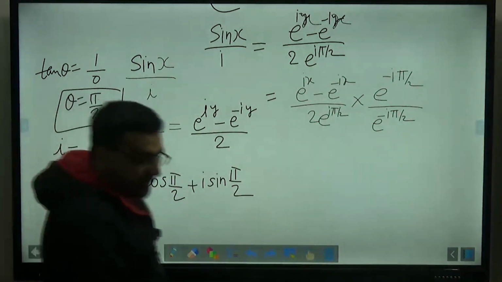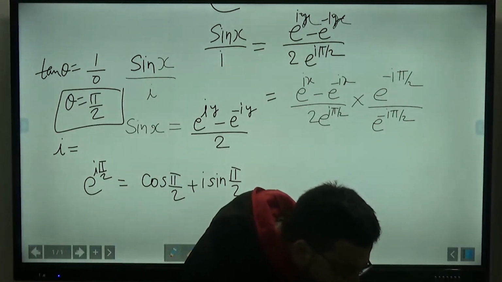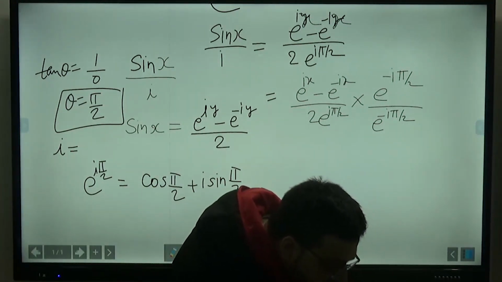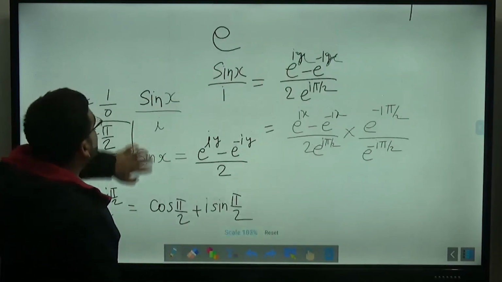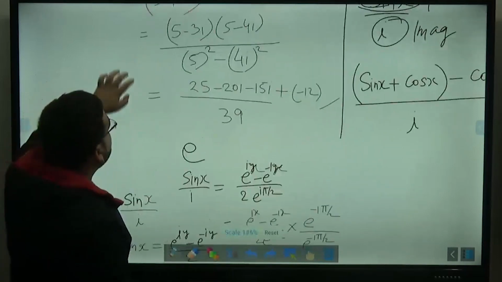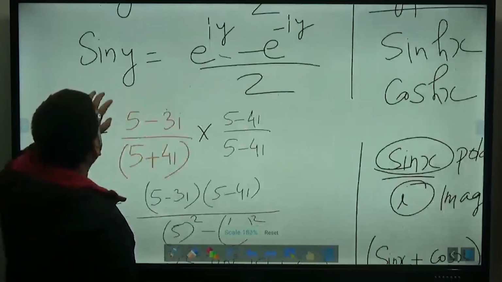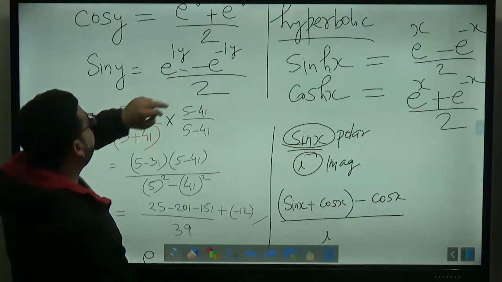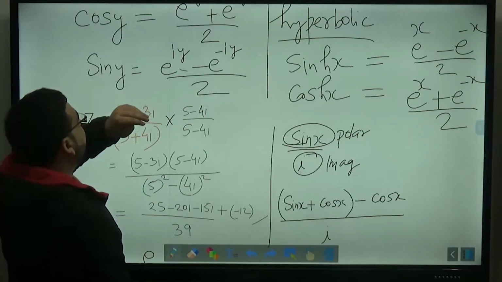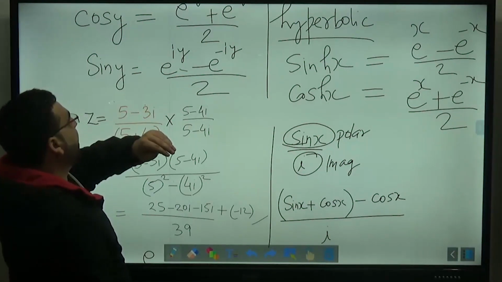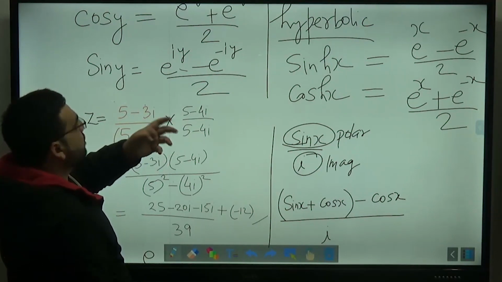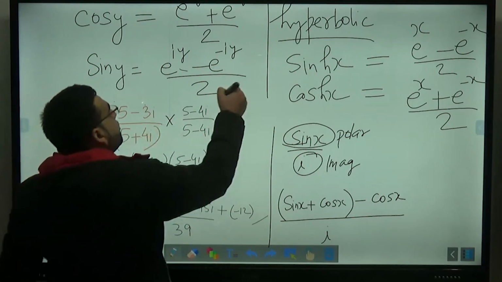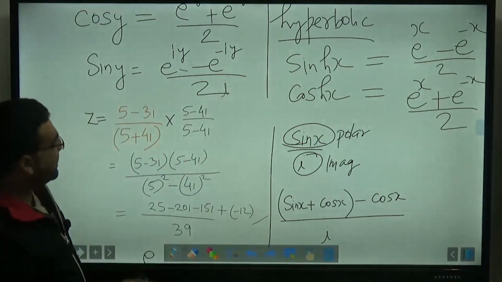Okay, if you do it like this, e raised to the power ix minus e raised to the power minus ix. So it will be equal to cos x plus i sin x minus cos of minus x plus i sin x, right? Cos of minus x will be equal to cos x. Yeah, it will be equal to 2i sin x here. Okay, so sorry. I thought that you were asking some question.